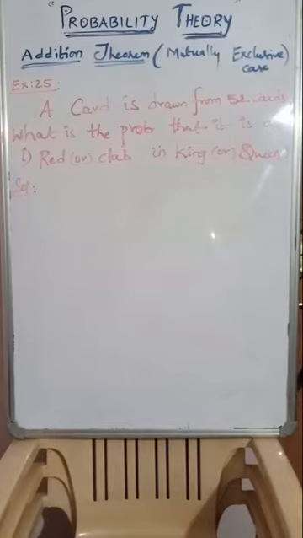At the same time, king or queen. King cards, 4 will be there, queen cards, 4 will be there. King and queen together in one card? No. There is no such kind of card having both king and queen in one card, right? So both are separate cards only. King cards and queen cards. Now let us have the event.